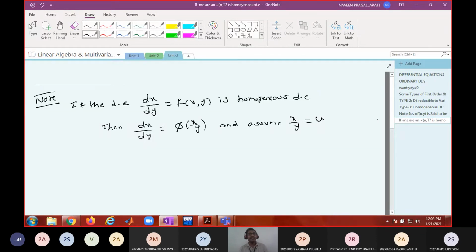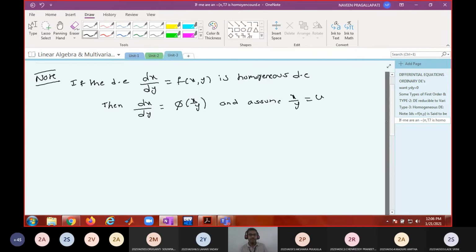Is that okay? Therefore you may have a homogeneous differential equation. A homogeneous differential equation may be solved in two ways: either by taking y by x equal to u form, or sometimes by taking x by y equal to u form. Which substitution to be taken depends on the type of the homogeneous differential equation. By observing the terms, you wisely choose the substitution. Is it fine?